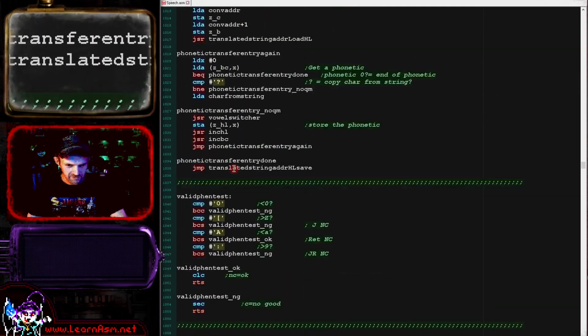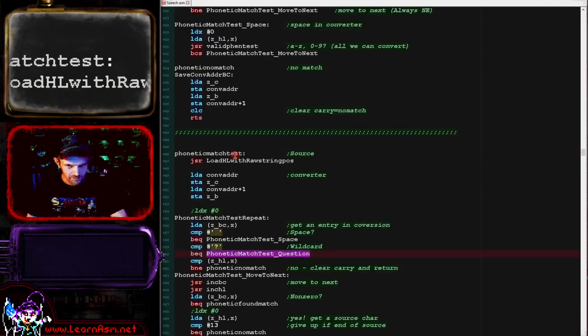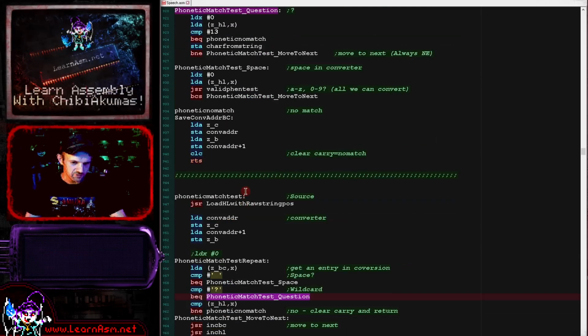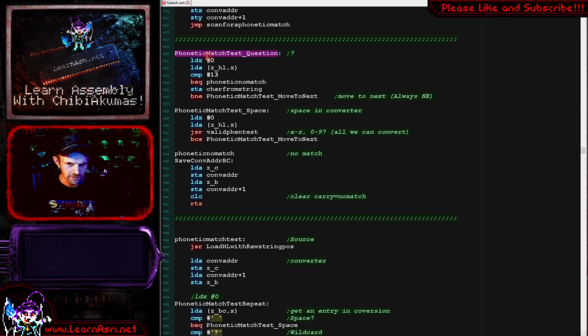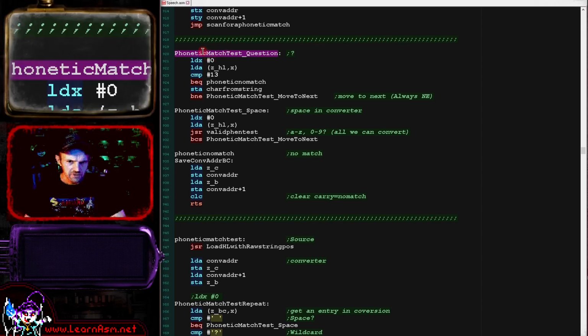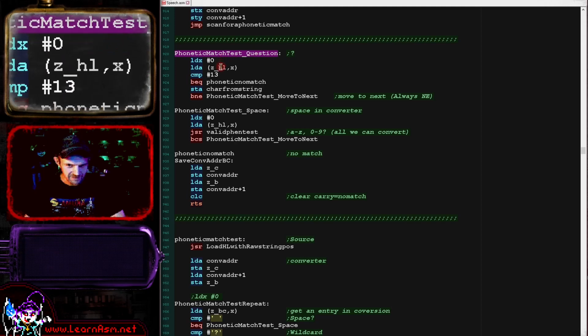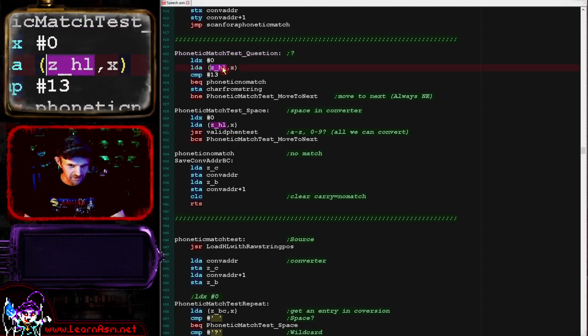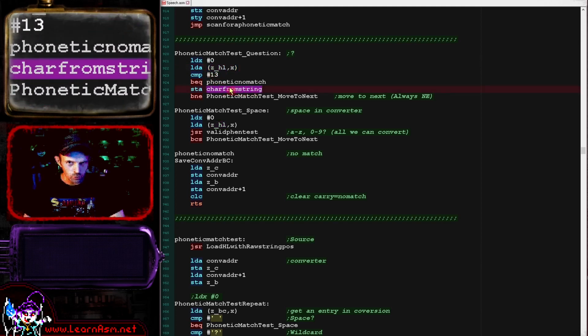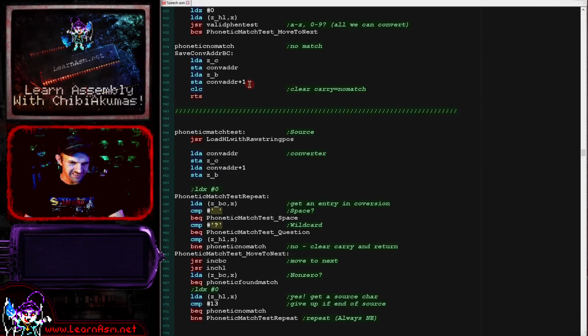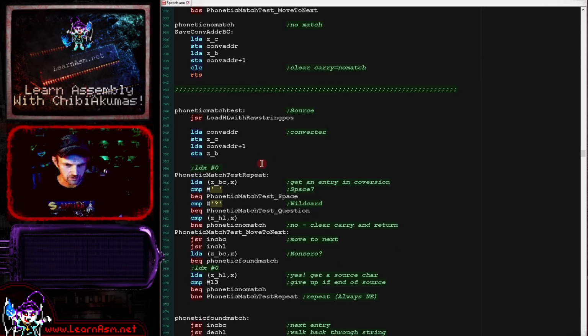Now the question mark is a bit tricky, if I can find out where that goes to. The code's a little bit confused because I've had to make some of the code a bit jumbled up so that the relative branches can work effectively. If I put everything after the branch, then soon I'd go over the 128 limit. So here's the question mark code here, and what we're basically doing is checking if the source was the end of the string, and if it's not, we're then storing that source in char from string, because as I say, this is a wildcard and it will support anything. Now there can only be one question mark in a string. You can't have two neighboring question marks in a string because we're only storing a single character there.